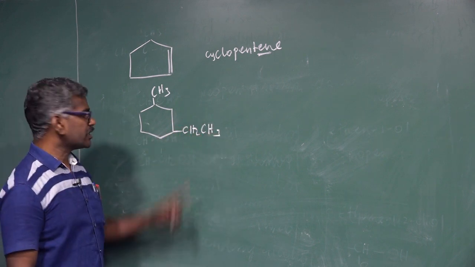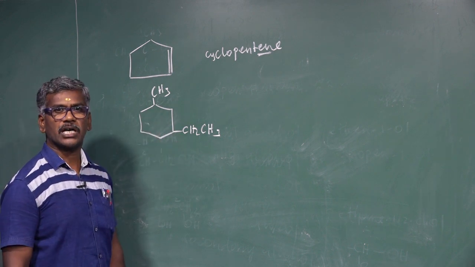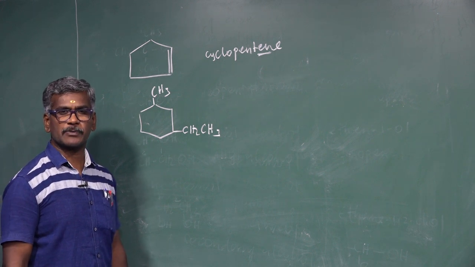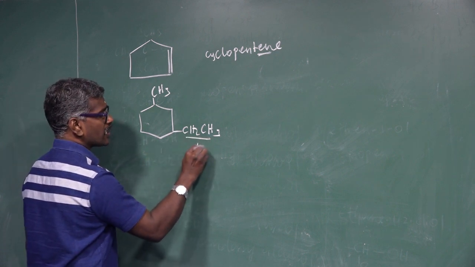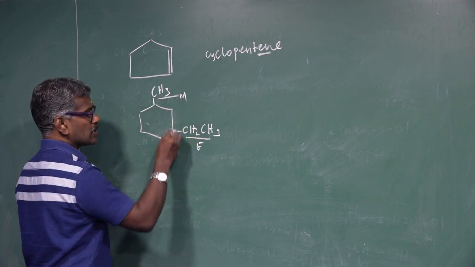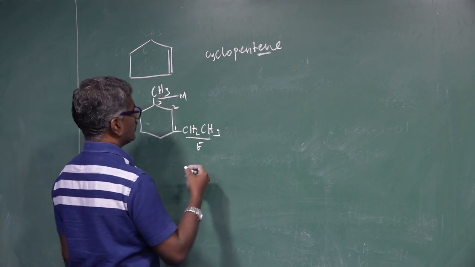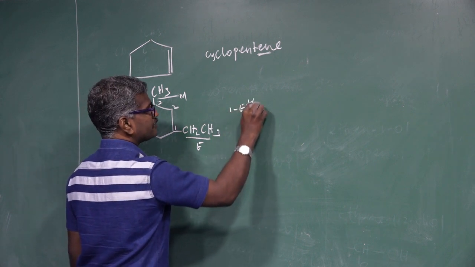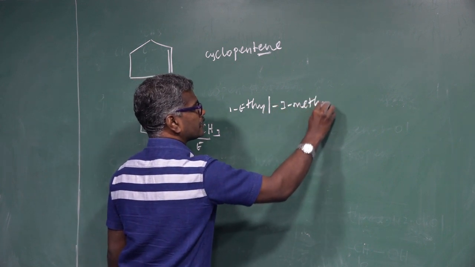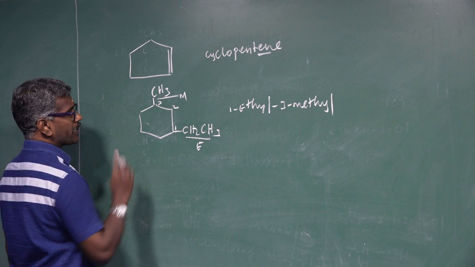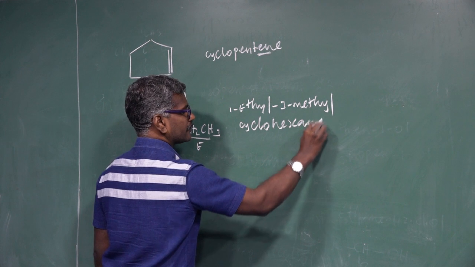In an alicyclic compound, there are 2 substituents. How to give the numbering? Numbering depends upon the alphabetic order. If 2 different substituents are present, the number is given by alphabetic order. This one is ethyl, so E. This one is methyl, M. So this one gets the lowest number 1, 2, 3. 1 ethyl group, 3 methyl. Totally how many carbon? 6 carbon. So cyclohexane.